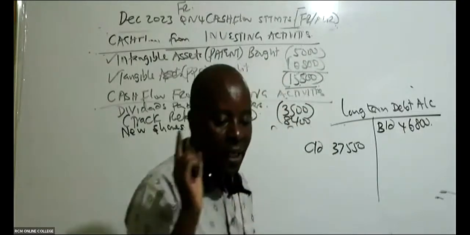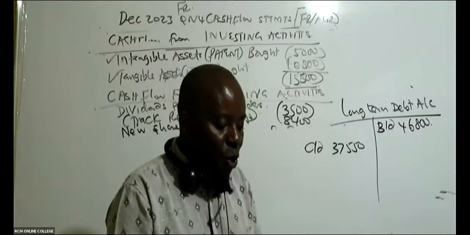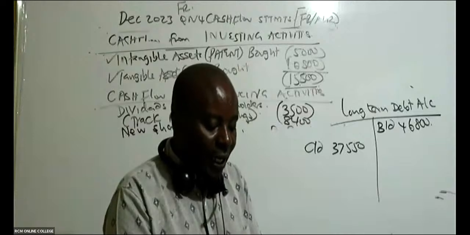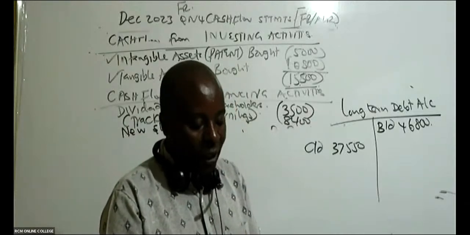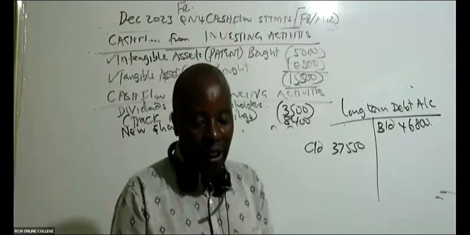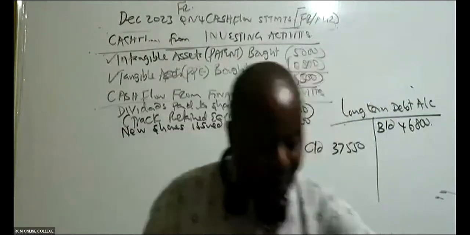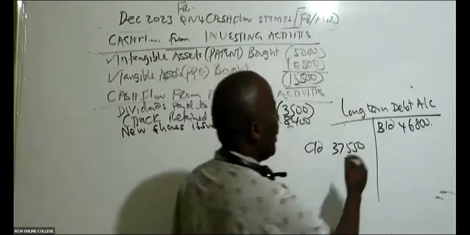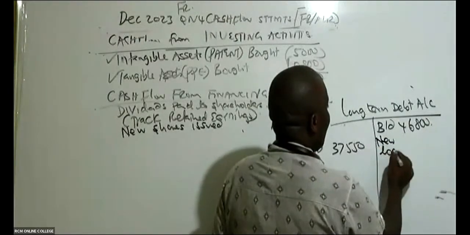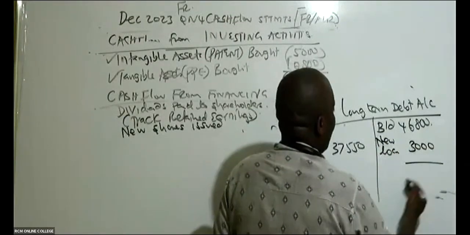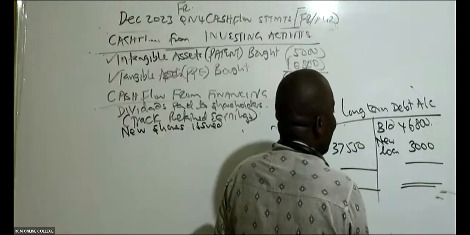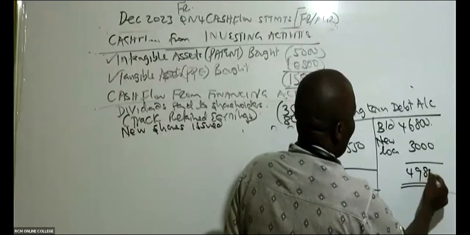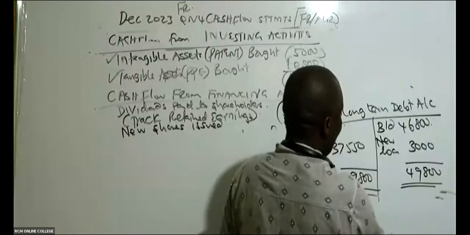And then in the year, we are told that we issued new loan notes. Are you able to see note number 3, where they're saying that the company repaid some borrowings which had matured during the year and they issued new loans amounting to 3,000? We issued new loan notes. So in this case, we have new loan, 3,000. So it means that now the balancing figure will be what we paid. So this is 49,800.